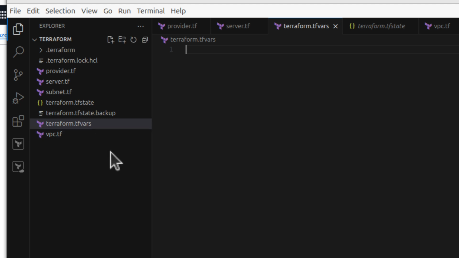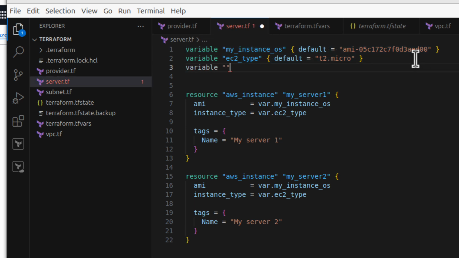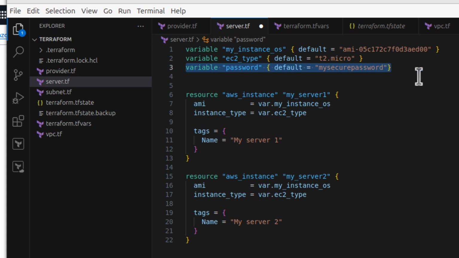But somebody might ask, Marek, but we've got the variables already, yes? We've got them here, so what's the point of another file that will keep only variables? Well, there are various reasons that you might want to use the tfvars. Let's say, what if I have a variable that is very important for me, like password, yeah? And then maybe you've got a default value as well, my secure password. Maybe that's something you don't want to keep in GitHub or GitLab and share with just anybody, or anybody who has access to GitLab will also see those passwords.